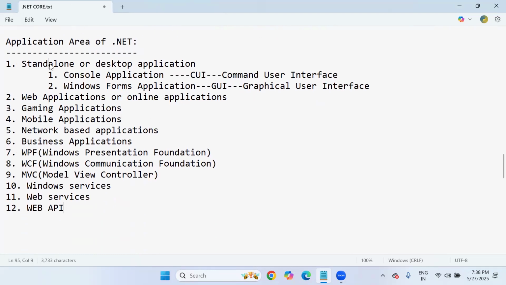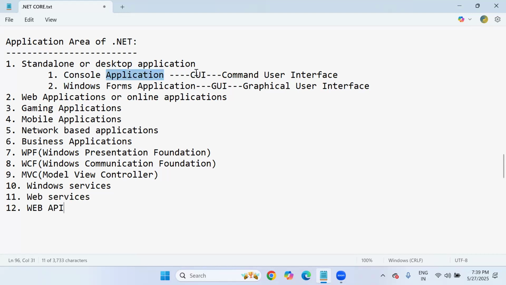See, using .NET, we can develop standalone or desktop applications. Standalone or desktop application means what? Once we build or develop the application, it needs to be installed in a particular system, and it will work only in that system. That is standalone or desktop. It is limited to one particular system or machine. Standalone applications are of two types: console application and Windows Forms application.